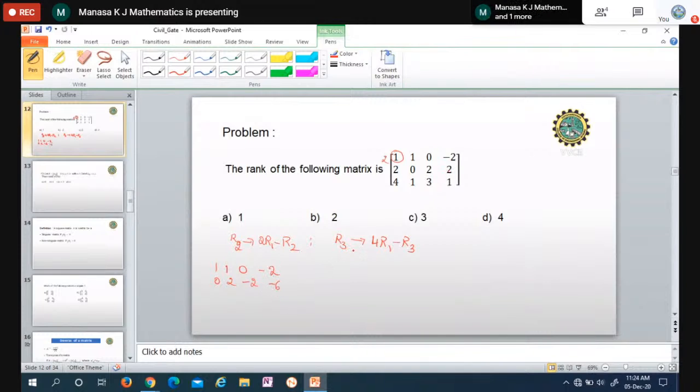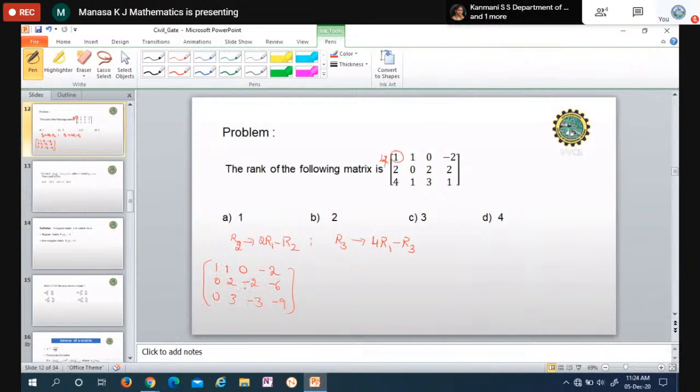Okay, then come to row 3. Row 3 is multiply 4 to R1 and subtract R3. 4 minus 4 is 0. 4 minus 1 is 3. 0 minus 3 is minus 3. 4 into minus 2 is minus 8. Minus 8 minus 1 is minus 9. Okay, the first element is non-zero. Below that, the entries are 0.